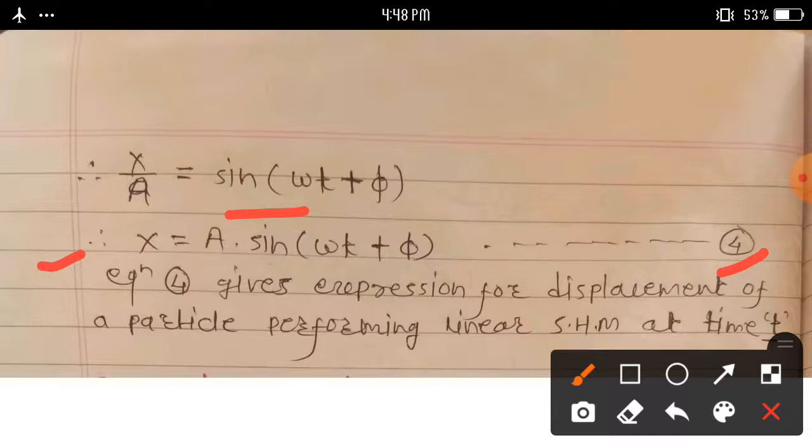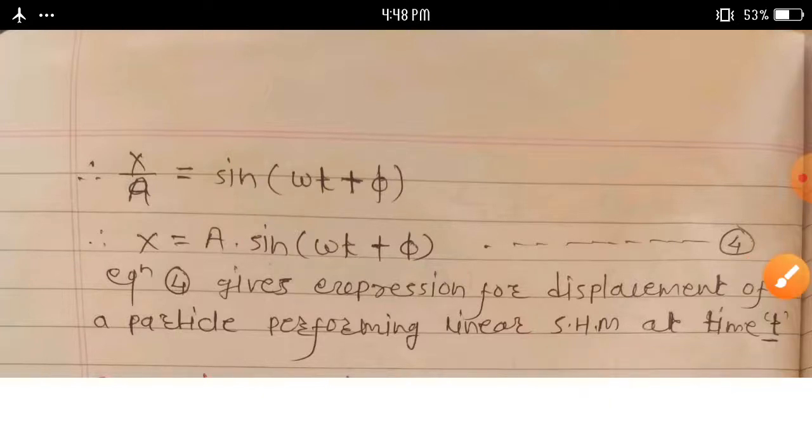In this way we can derive the expression of displacement of a particle performing linear SHM. Another one, derive the expression of velocity of a particle performing SHM, and another one, derive the expression of acceleration of a particle performing SHM.